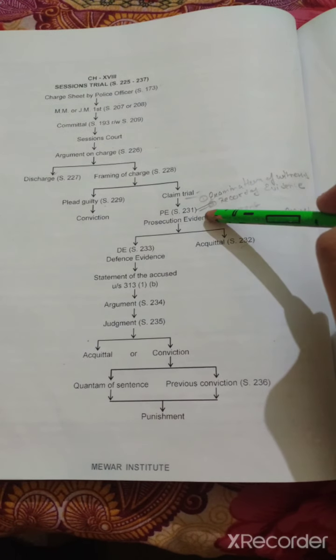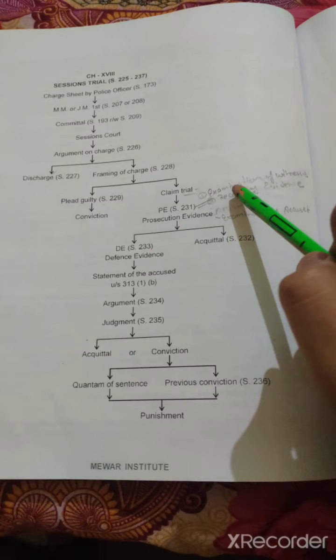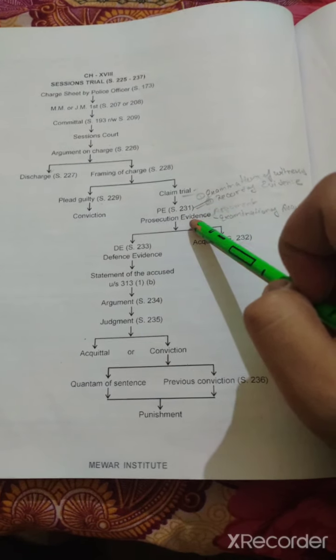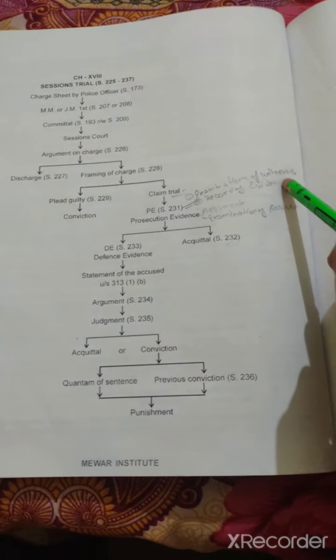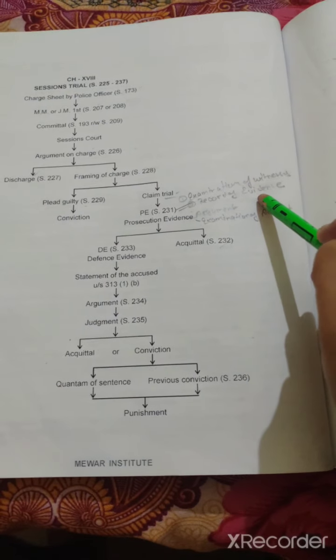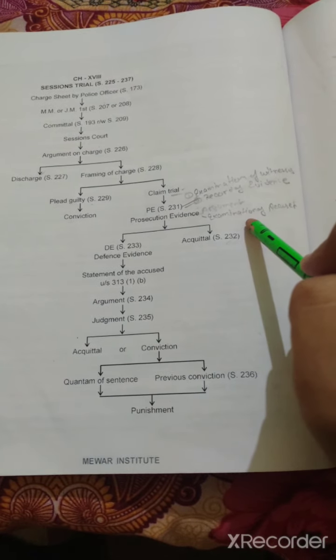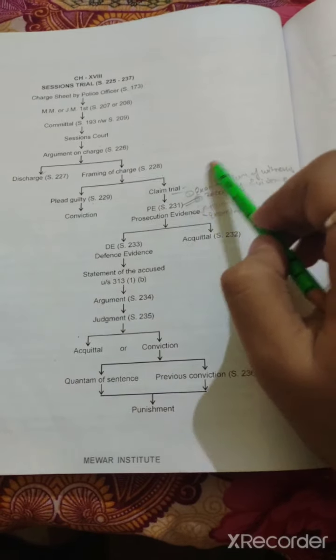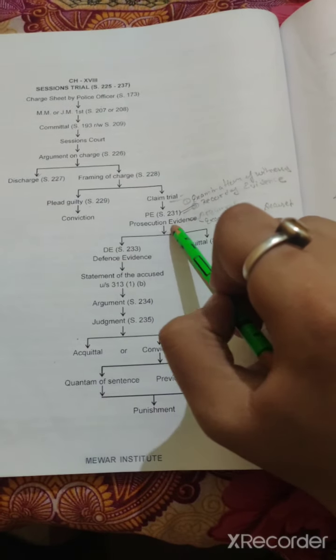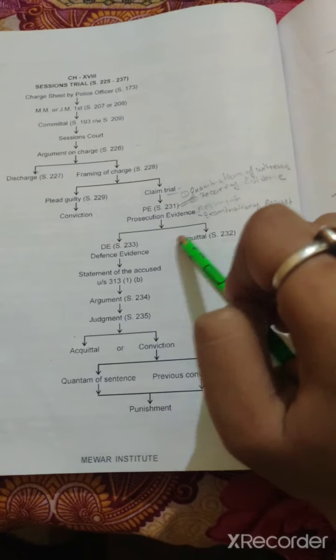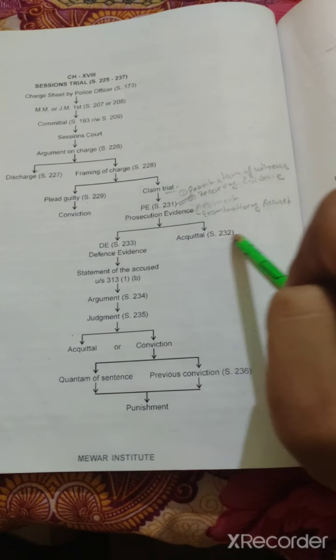The prosecution evidence includes the examination of witnesses, record of evidence, argument, and the examination of the accused. These four things come under the prosecution evidence, and after that, if he is found not guilty, it will be an acquittal and he will be released.